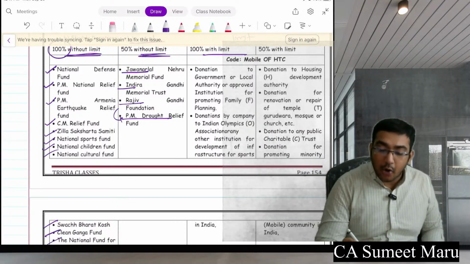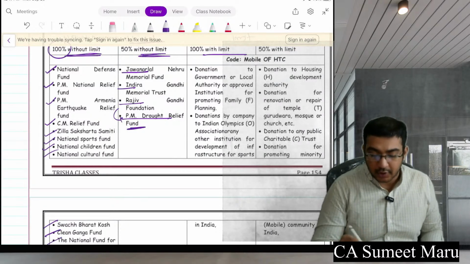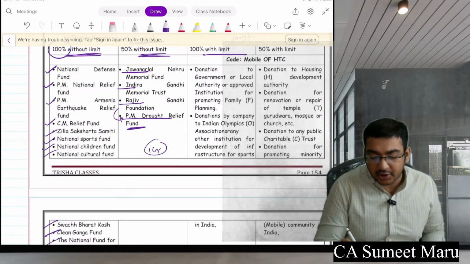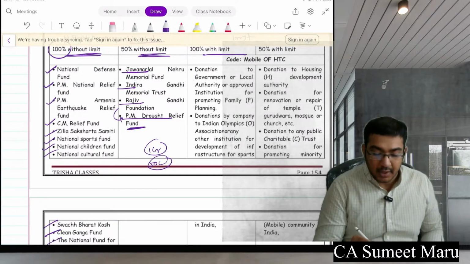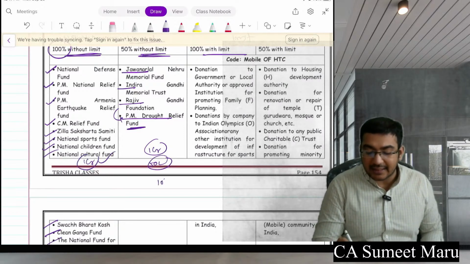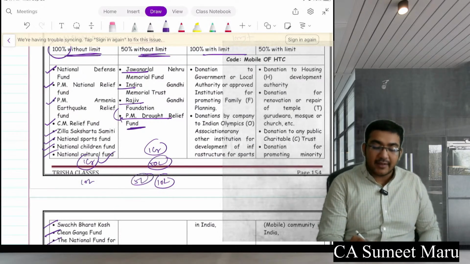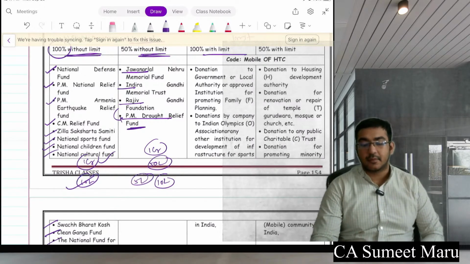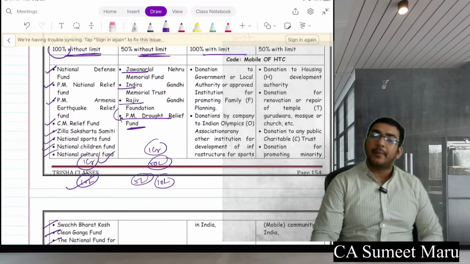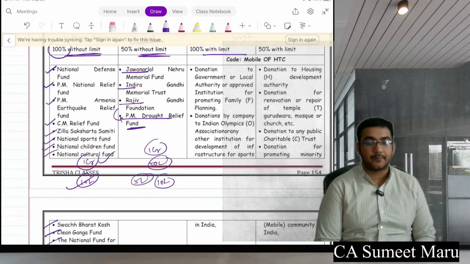For this, how much ever you pay, uska 50% you will get as deduction. So if I pay 1 crore, I will get deduction only 50 lakhs. Here I pay 1 crore, I will get 1 crore. Here I pay 10 lakhs, I will get deduction only 5 lakhs. Here I pay 10 lakhs, I will get complete 10 lakh deduction. Okay, so whatever amount you pay, uska 100% or 50% you will get deduction in the respective head.